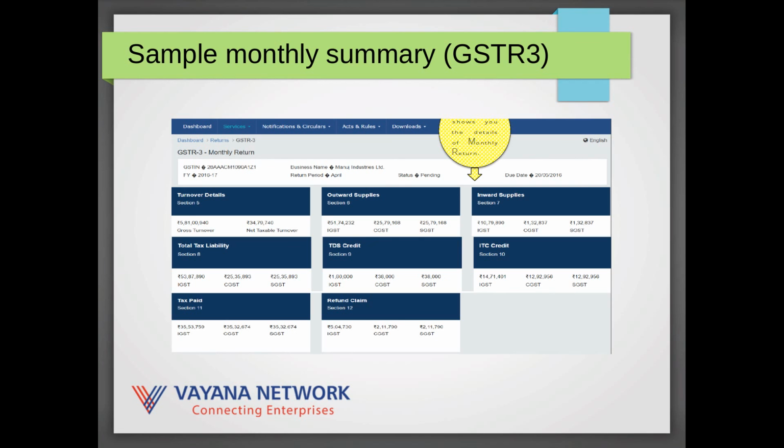Do note that for each of the returns, whether it's GSTR1, GSTR2 or GSTR3, you will need to use a digital signing certificate. This could either be a certificate the way it's usually used for signing PDF documents or Word documents, stored on a USB token and issued by a certifying authority, or it could be an e-signing Aadhaar-based system. Both things are supported, but you do need to interact with your ASP to understand which are the systems your ASP is supporting, and use those to sign your returns at the point in time you file them.